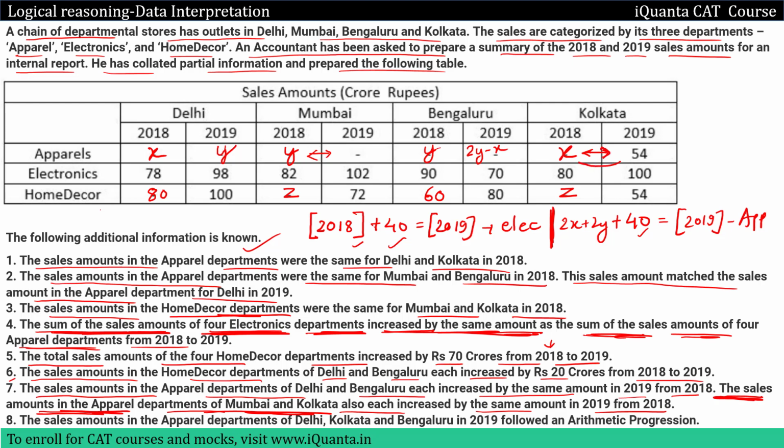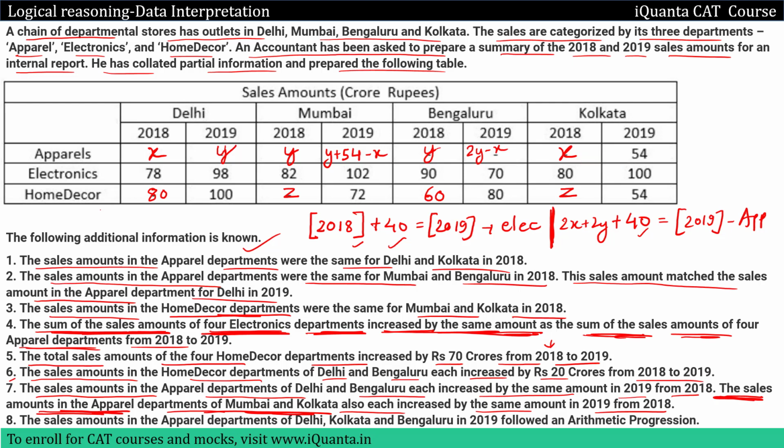So the difference should be 54 minus x in Mumbai as well. So y plus 54 minus x will be the value over here. Then only the increase will be the same in the Mumbai, Kolkata apparel department from 2018 to 19. This is basic equation forming. You all should know this. I hope so far you do not have any doubt.